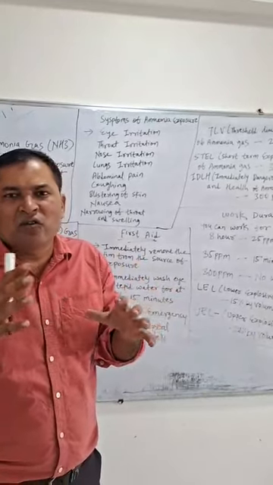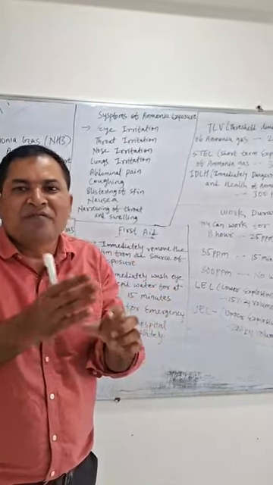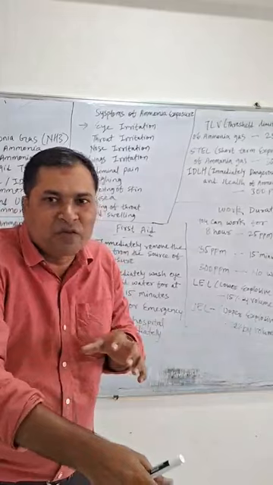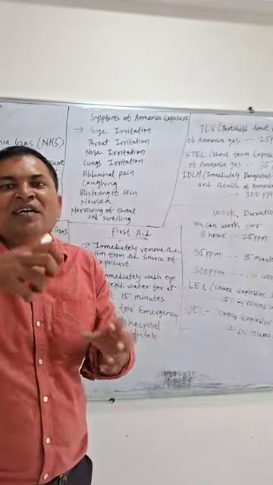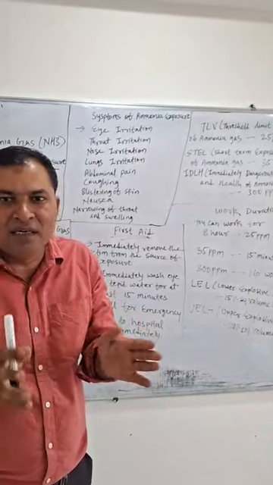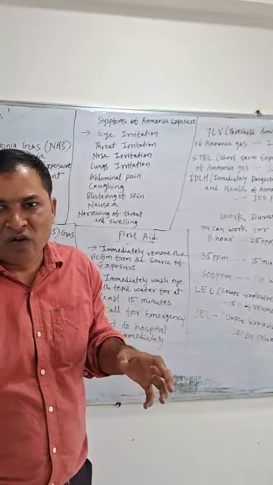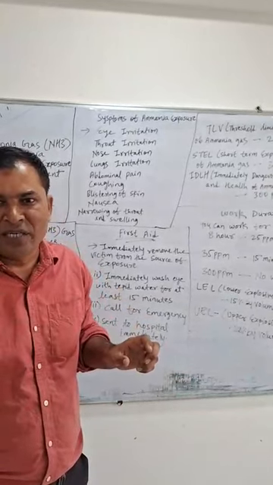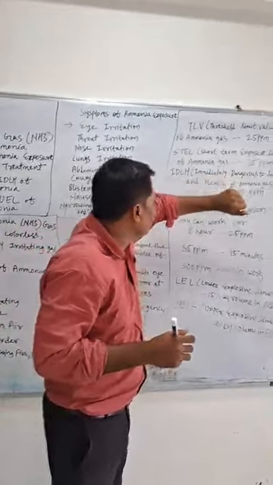You can work for 4 exposures in a day, but after every exposure, once you come out, you have to take rest for 1 or 2 hours. Don't go directly back again without taking any rest. So it is very important, if you are working in an ammonia zone with the maximum ppm level, that you take a break of more than 1 or 2 hours, and then you go back, finish your work, come back immediately and take rest again. That is what comes under the short term exposure limit of ammonia gas. So the short term exposure limit of ammonia gas is 35 ppm.